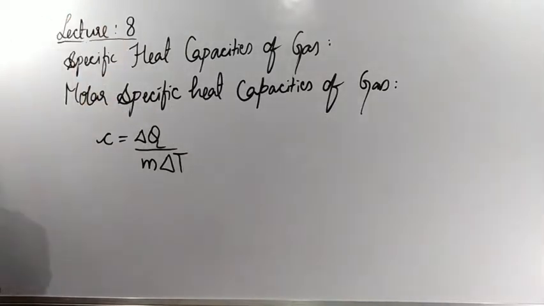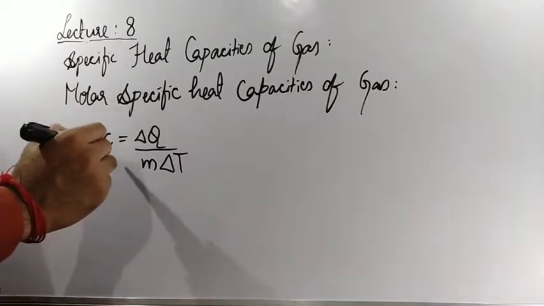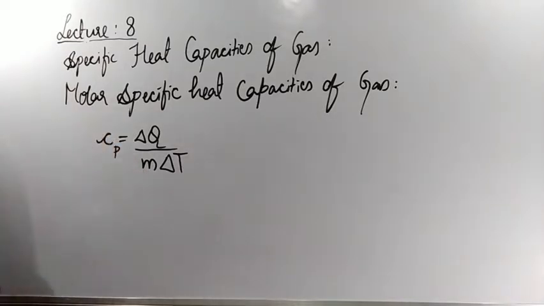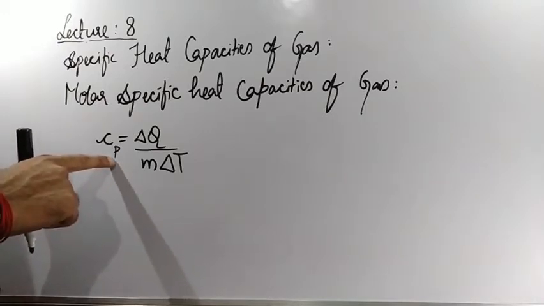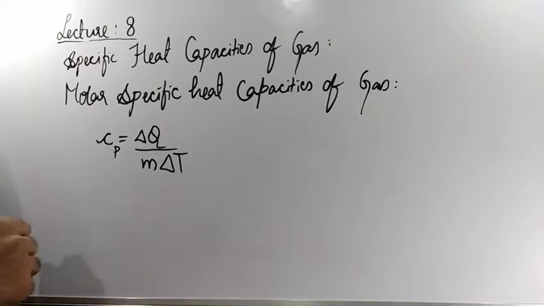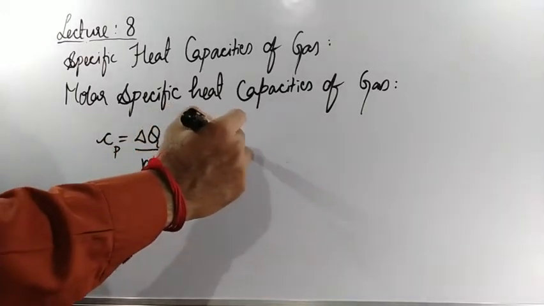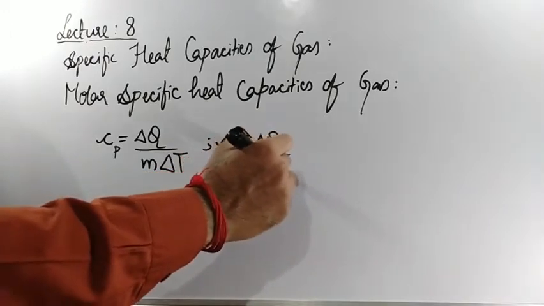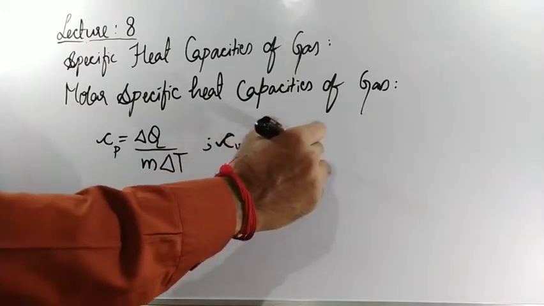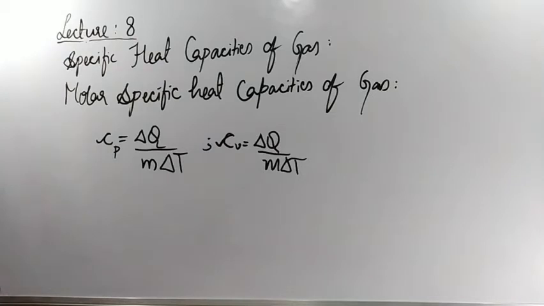So specific heat capacities of gas at constant pressure as well as at constant volume. If the process is taking place at constant pressure, we'll be writing P here, and for constant volume, V, so C is equal to delta Q by M delta T. Clear? In the thermal properties of matter lesson we had discussed this.